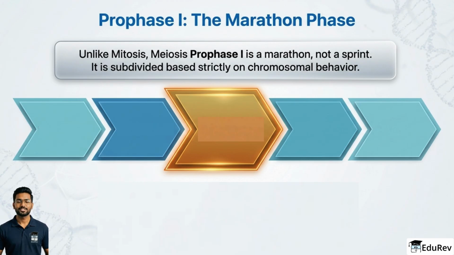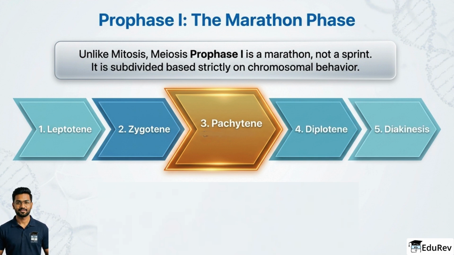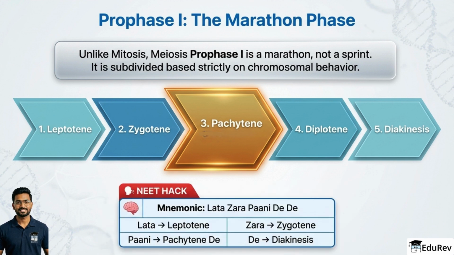Prophase I is not a short stage. It is a marathon, not a sprint. It is subdivided into leptotene, zygotene, pachytene, diplotene, and diakinesis. The mnemonic "Lata jara paani de de" is a good memory anchor. Leptotene, zygotene, pachytene, diplotene, diakinesis. This is the most complex phase of meiosis because chromosomal behavior changes step by step.